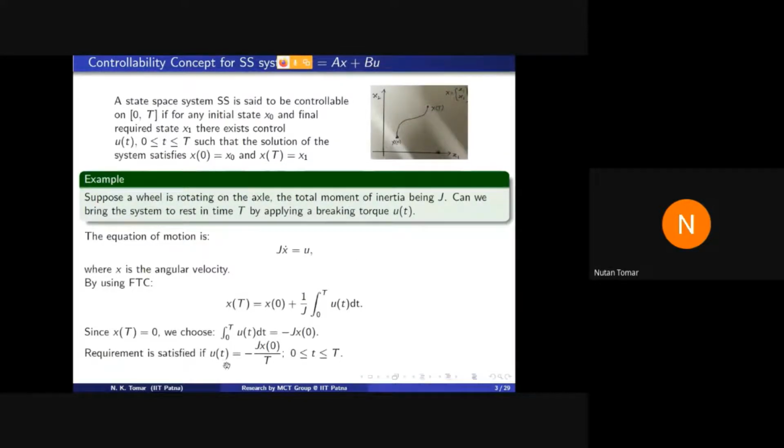Control may be some physically valid thing, or may not be possible to apply. For example, consider the motion of a car on a straight road. The car is moving with some speed, and you want to stop that car in 2 seconds.